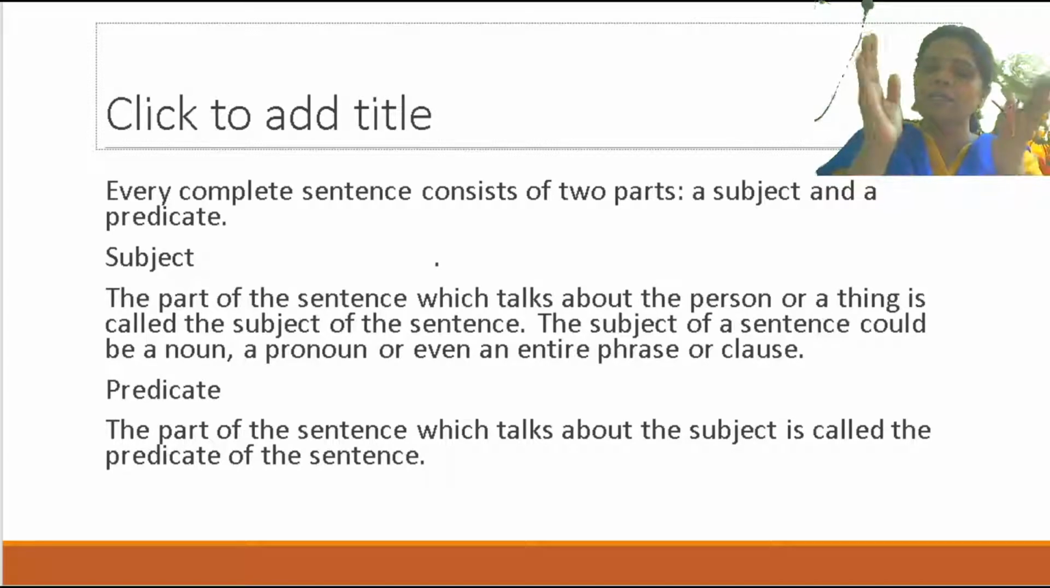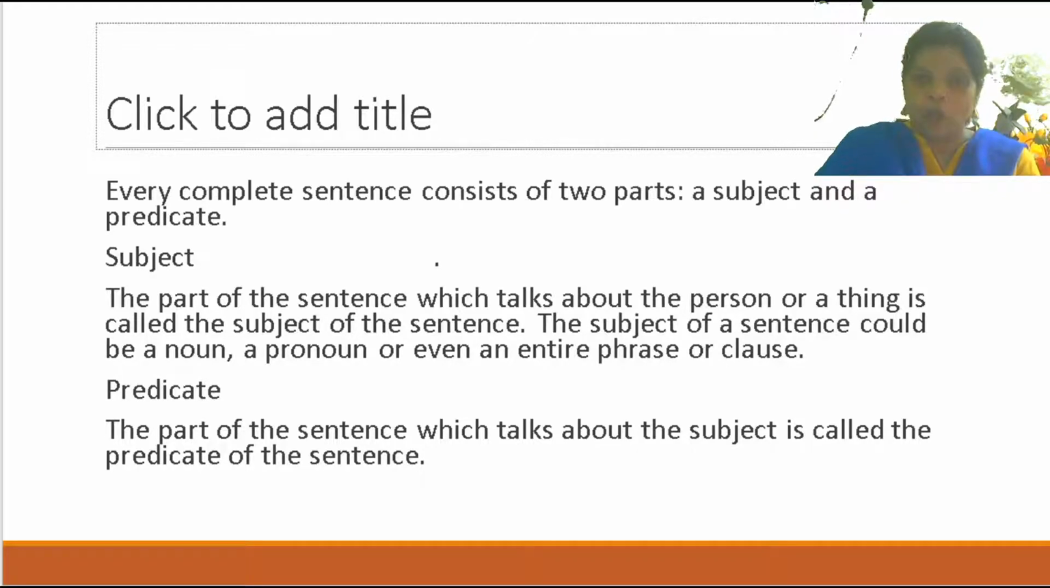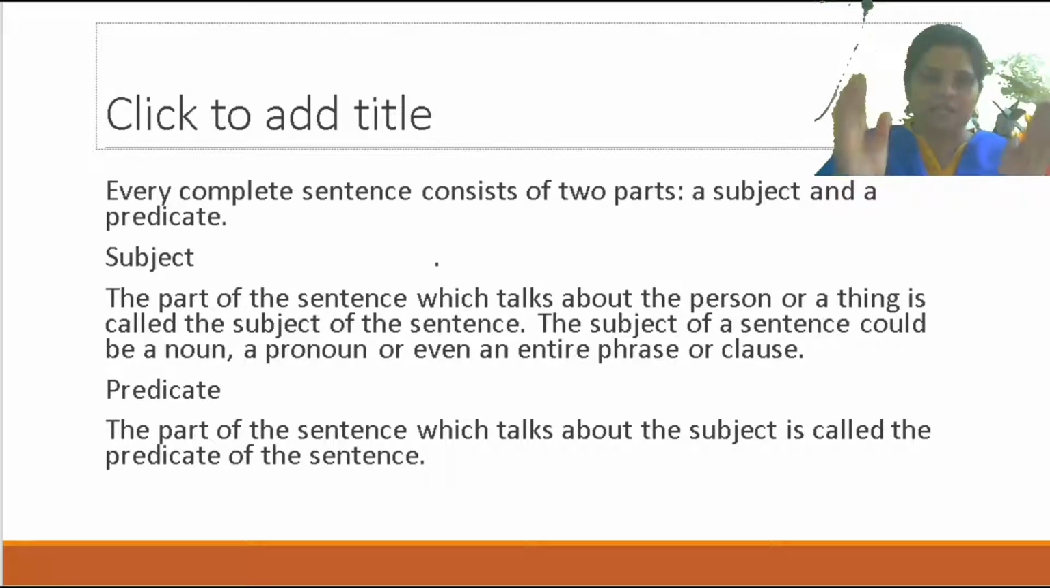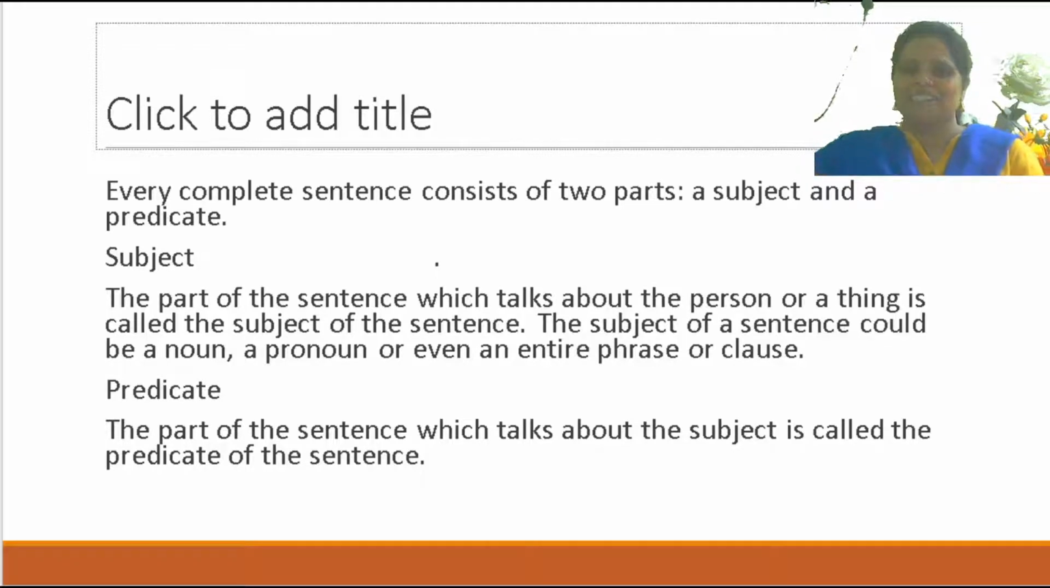The part of a sentence which talks about the person or the thing, जिसके बारे में हम लोग बोलते हैं. और प्रेडिकेट क्या है? प्रेडिकेट सब्जेक्ट के बारे में बोलता है. Predicate of the sentence talks about the subject. Like, for example, I have given already, I am your class teacher. I here is the subject, am your class teacher. समझ में? So that will be the predicate. So which talks about the subject, that is the predicate.